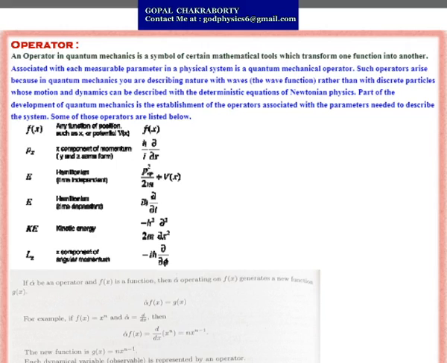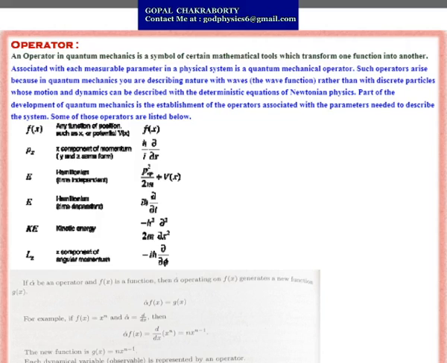I will show you an example. If alpha cap is an operator and f(x) is a function, then alpha cap operating on f(x) generates a new function g(x). That means after the operation the function changes and gives you a new value. Say f(x) is x to the power n and your alpha cap operator is d/dx.